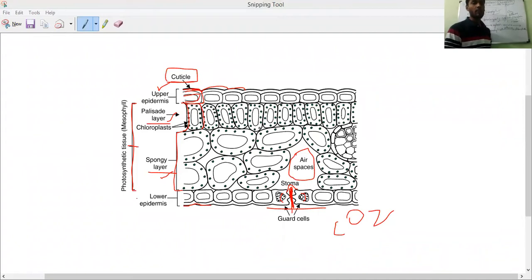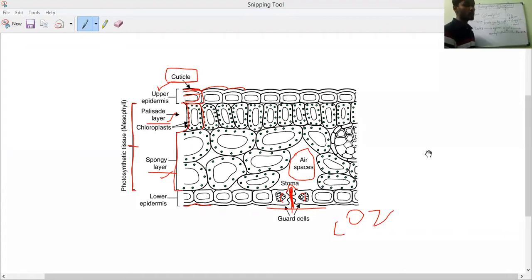We have a use for the palisade layer and for the spongy layer because they contain chloroplast, so there the photosynthesis reaction is carried out. Then what is the use of this cuticle? That is what we should study. The cuticle is a waxy protective layer, like candle wax, present above and below the leaf.